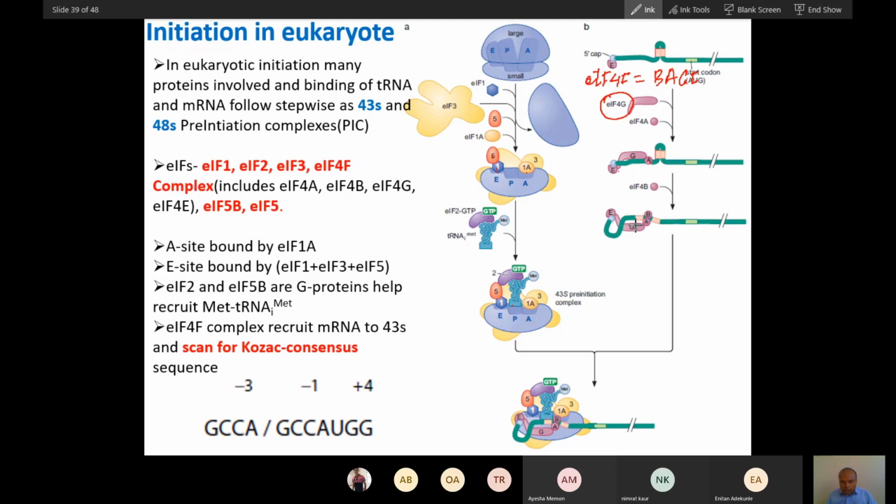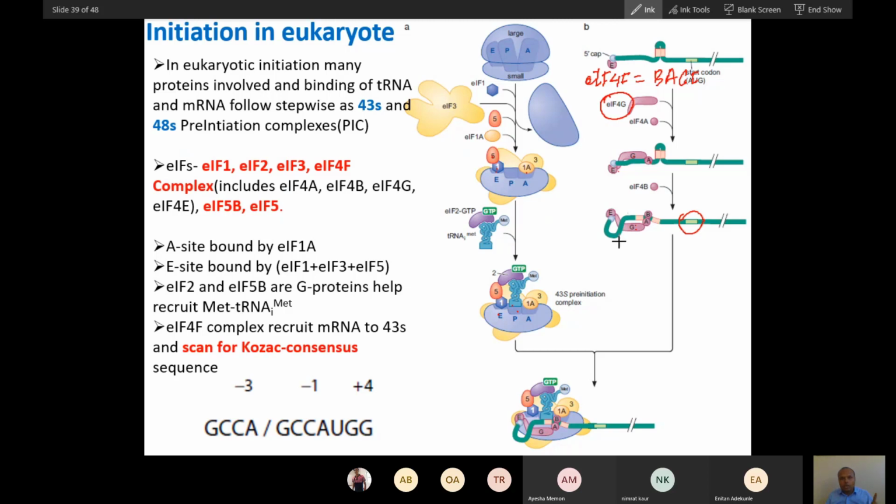Now what will happen? This whole protein will bind with the smaller subunit, and this protein will scan. It will scan this smaller subunit along the mRNA, and once the start codon comes here, boom, there will be base pairing. When the mRNA binds with tRNA, this whole scanning process stops, and then assembly with the larger subunit begins.